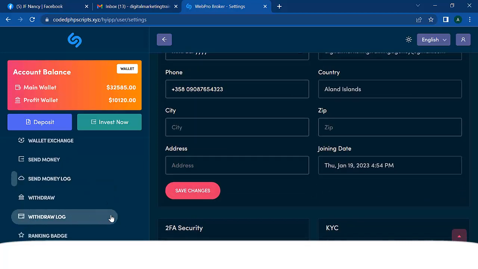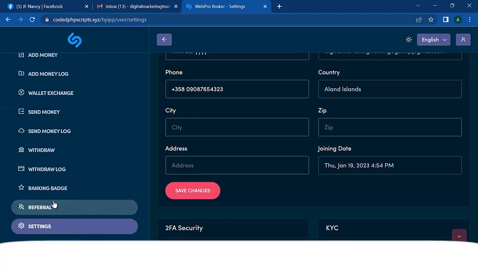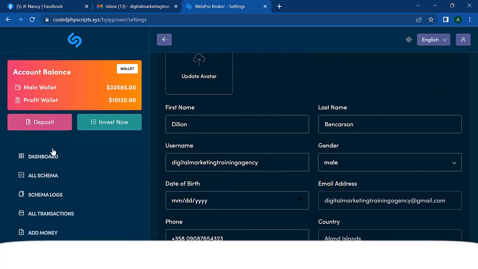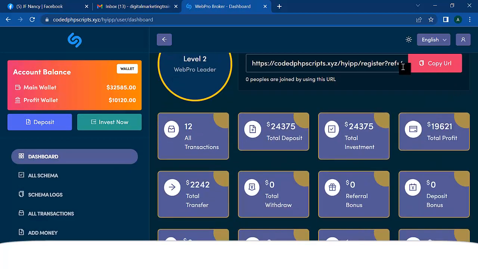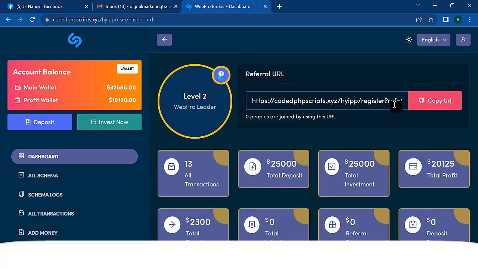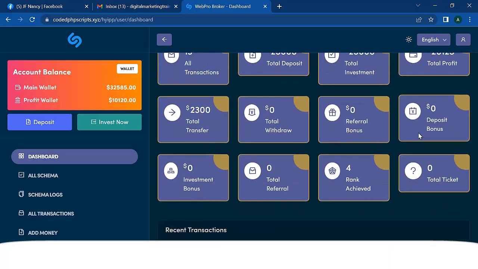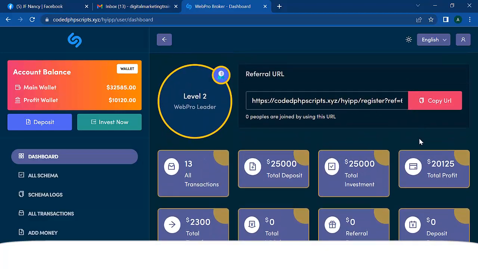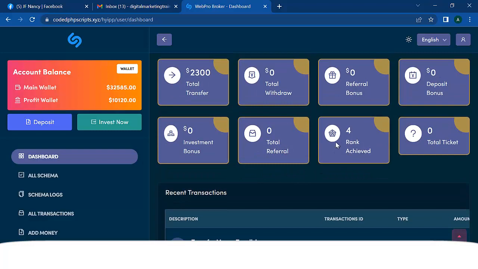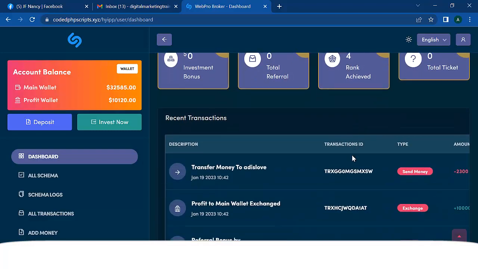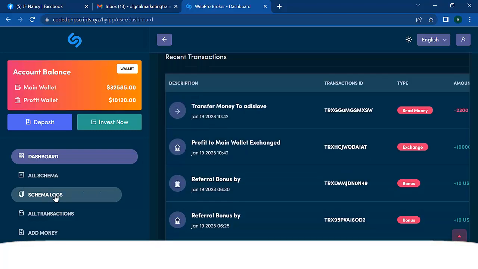So this is a very, very powerful system, and I believe I have been able to show you how this system works. And you can see your referral URL right here, right? You can see how much you invested, total profit you made, total you transferred out, your rank, you have achieved rank 4, and these are your transactions.